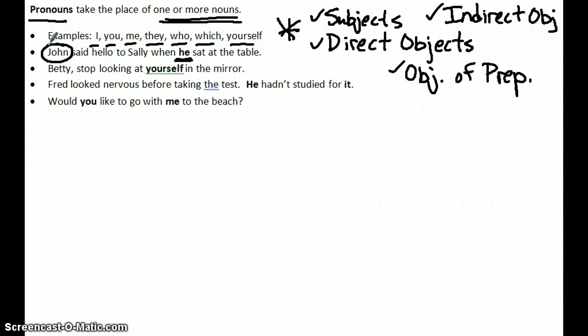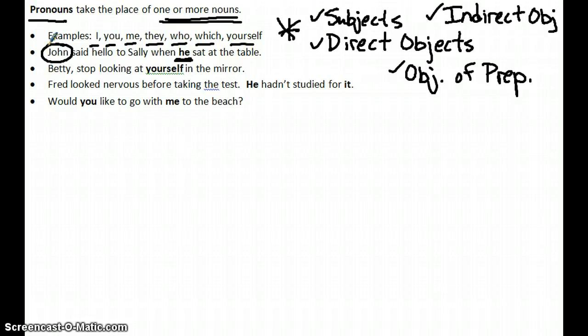There is no need to repeat John every time you mention John's name in the context of your writing. Imagine if we didn't use pronouns, how absurd your writing would sound. We would have to say something like, John said hello to Sally when John sat at the table. Well, what's the point of always repeating people's specific names when we know who we're referring to? So that's why pronouns become important. They replace nouns so that we're not just repeating those nouns again and again in our writing.